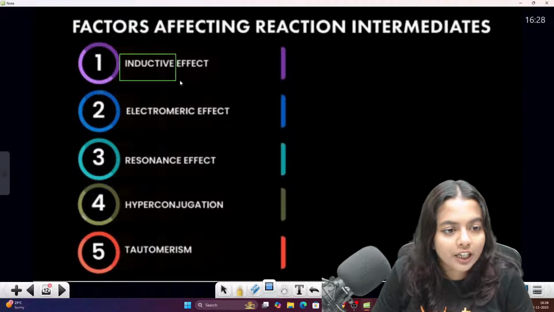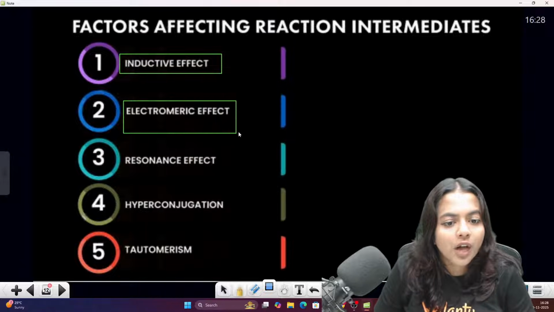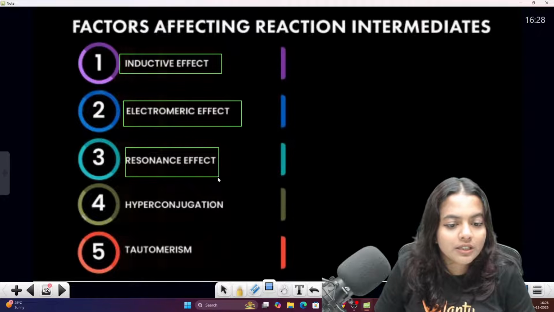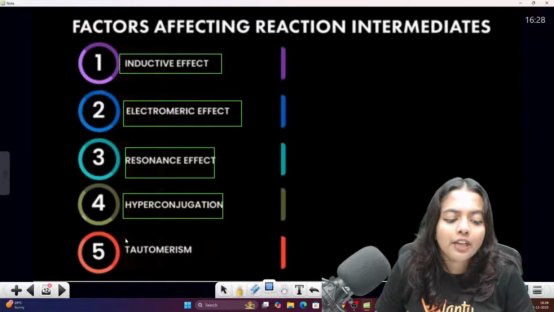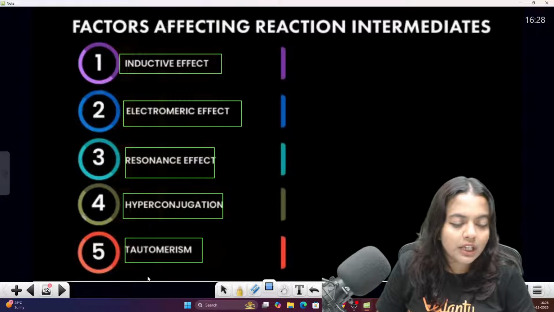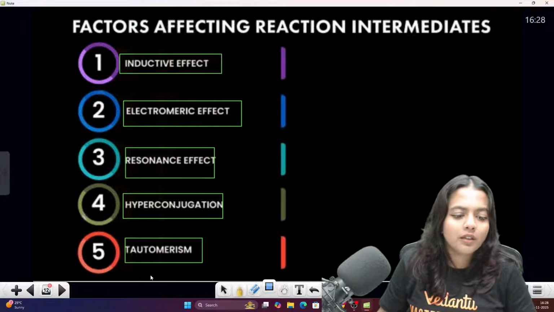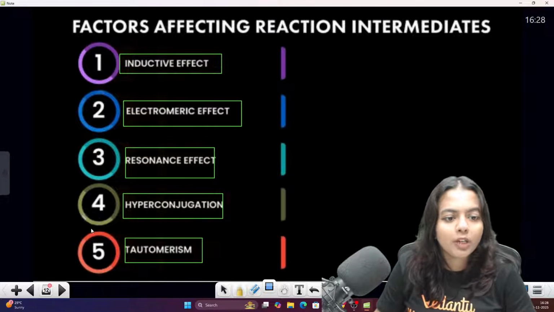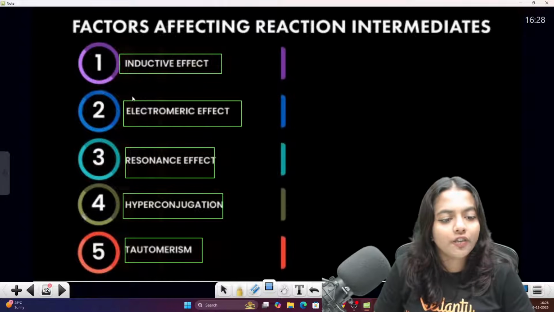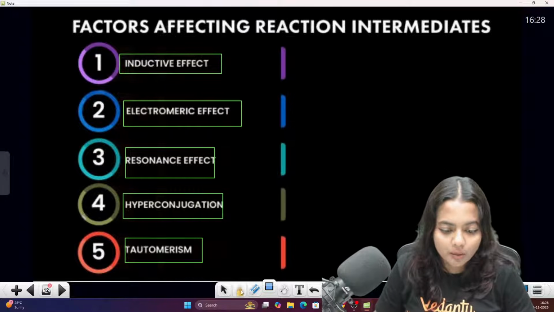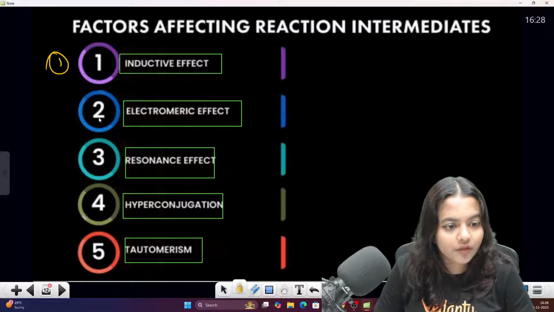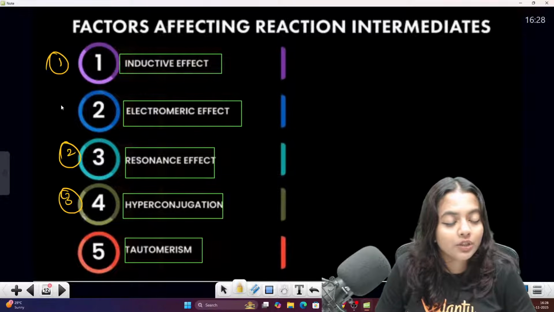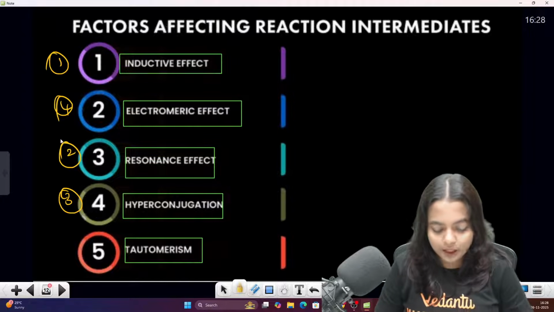So you have your inductive effect, electromeric effect, resonance effect, hyperconjugation and tautomerism. Tautomerism we are going to learn in the isomerism. நம்ம இந்த நாலுமே இப்ப படிக்க போறோம். Inductive effect first நம்ம படிக்க போறோம். We are going to learn about the inductive effect first, then resonance, then hyperconjugation and the electromeric effect.